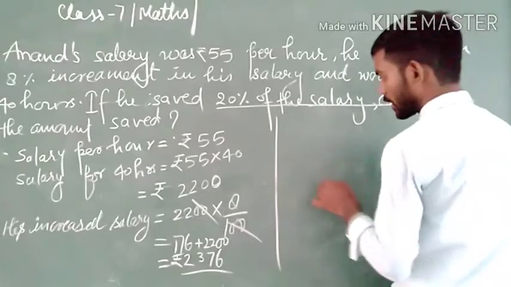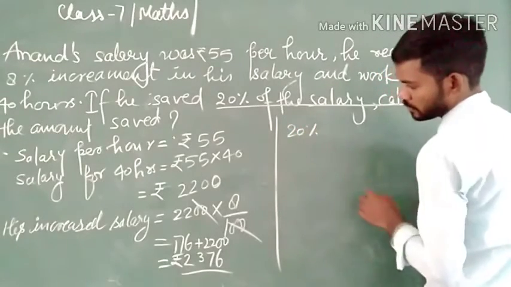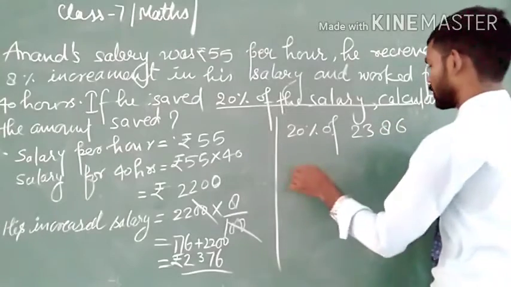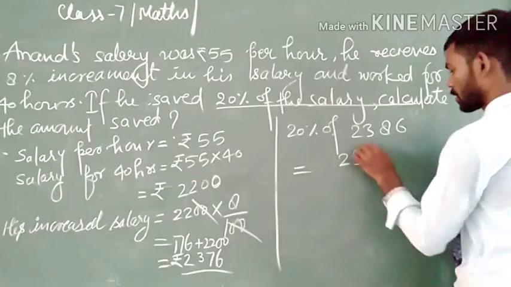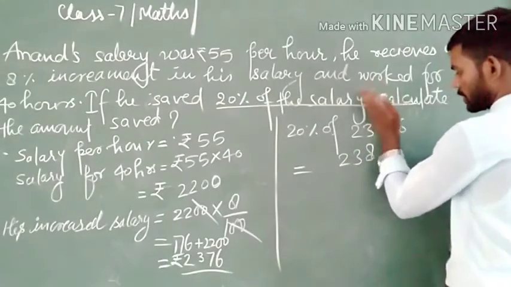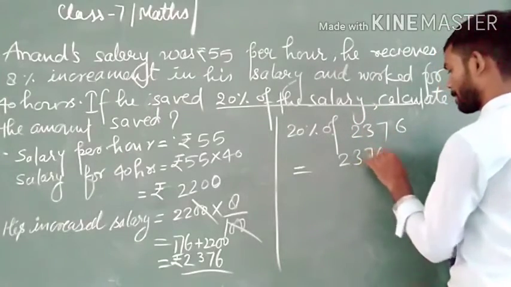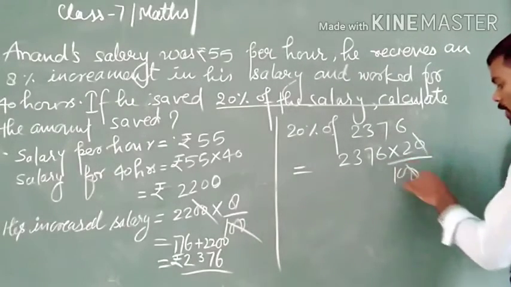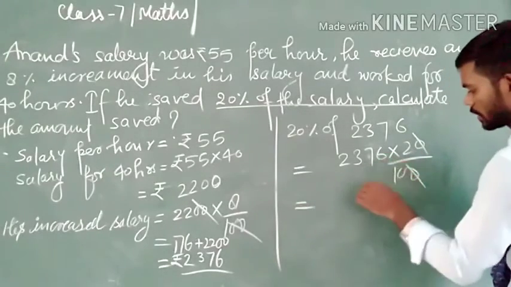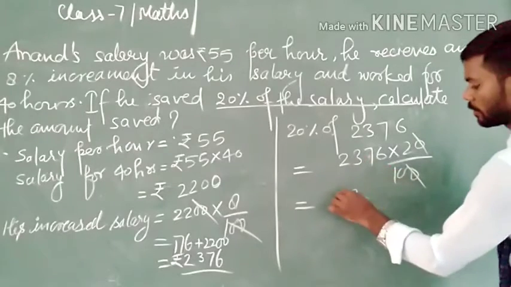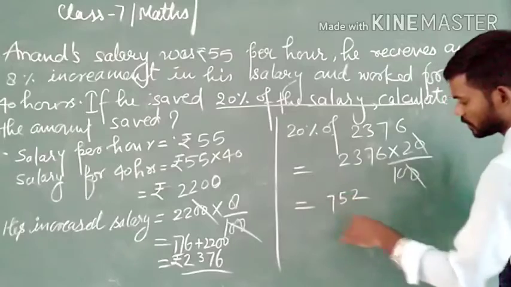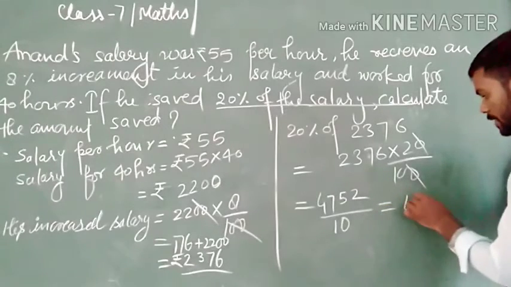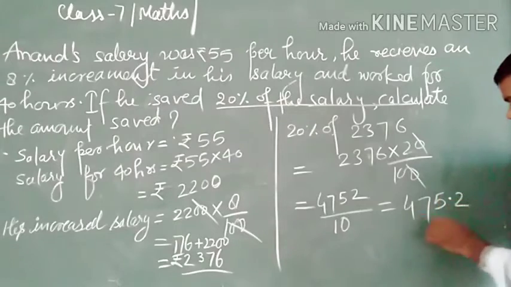Therefore, we write 20% of 2376, and this will be equal to 2376 multiplied by 20 upon 100. 10 and 10 cancel out, and here we get 2 sixes are 12, 2 sevens are 14, plus 1 is 15, 2 threes are 6, 6 plus 1 is 7, 2 twos are 4 upon 10, and hence we get 475.2 rupees.